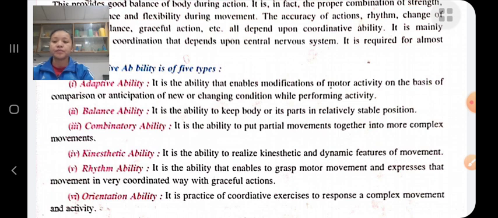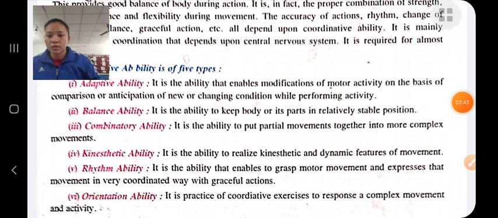Combinatory ability, or we can say combination ability. It is the ability to put partial movements together into more complex movements, that is, to combine one movement with others.